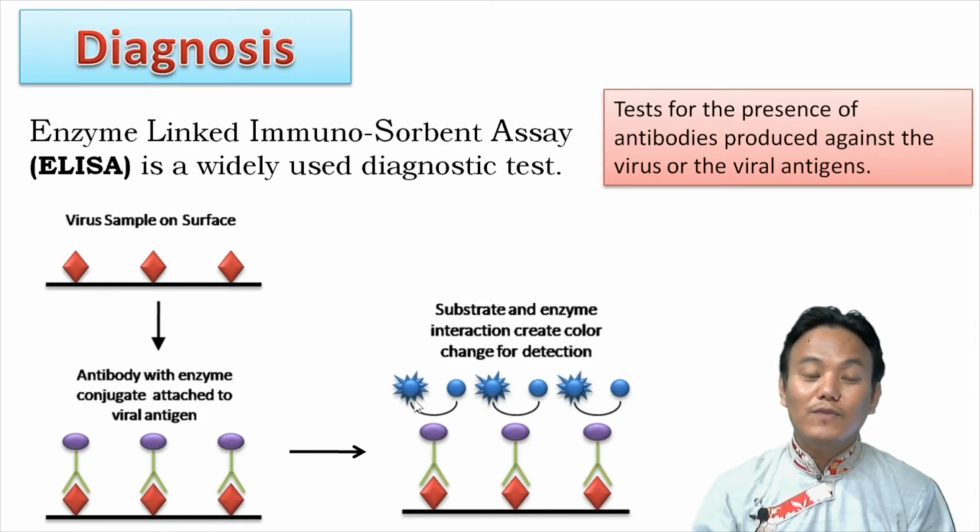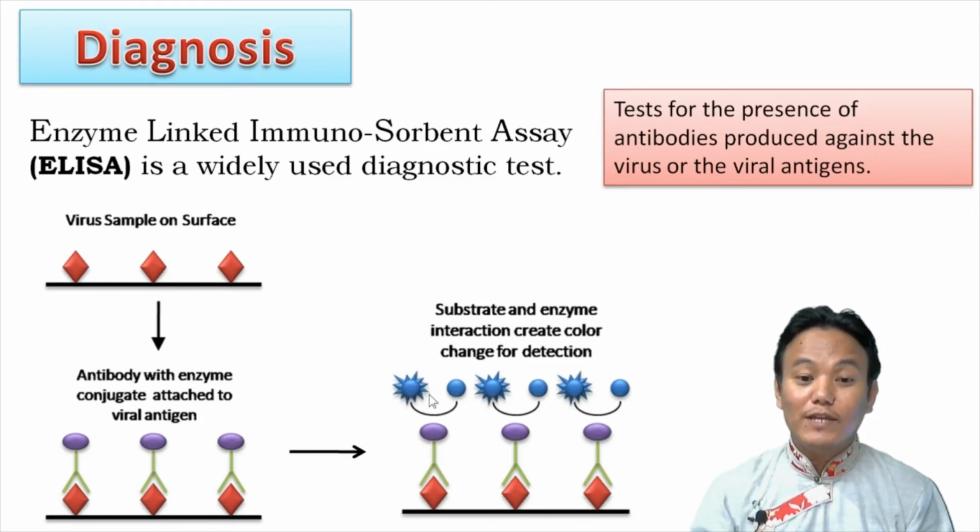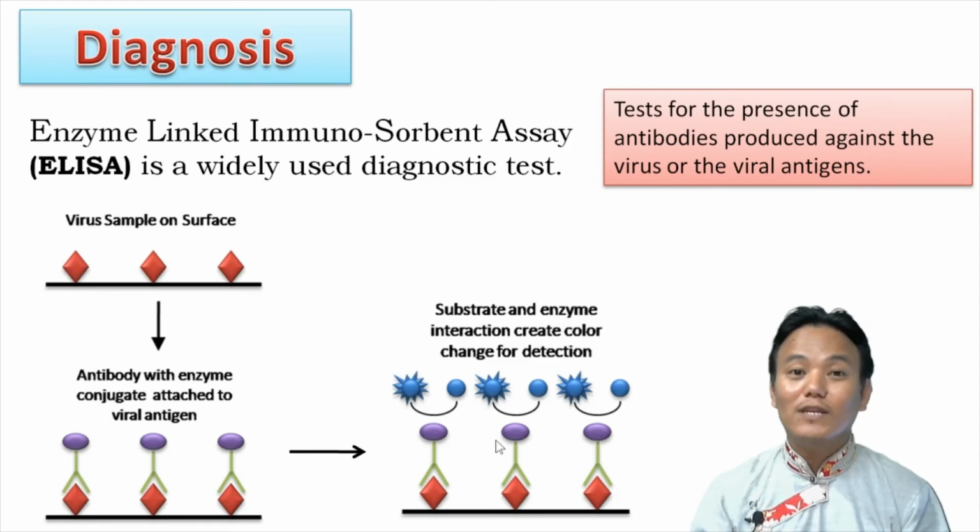And later on, when we introduce a substrate, the enzyme which is linked to the antibody reacts with that substrate and creates a color change, right? And if the color change is observed, we can say that the person's blood contains the virus. If the virus is not there, there is nowhere for the antibody to bind to the surface, and there will be no color reaction later on.